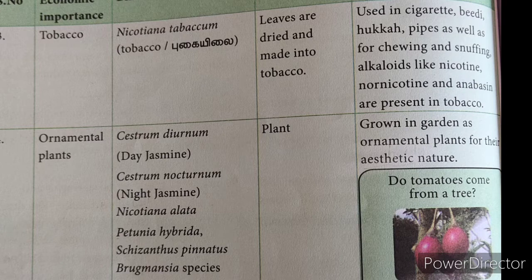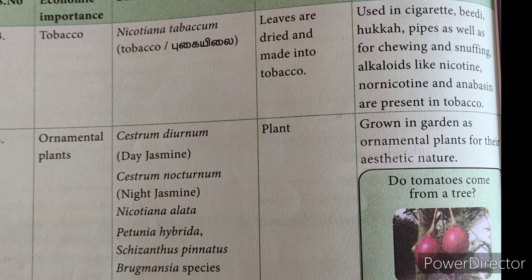And then it is also used to make alkaloids like nicotine and anabasine. So all these are present in tobacco. This is a 2-mark question, children. Name the alkaloids present in tobacco. It is nicotine and anabasine.